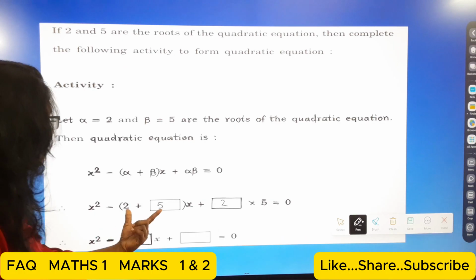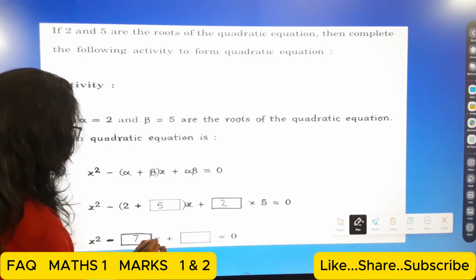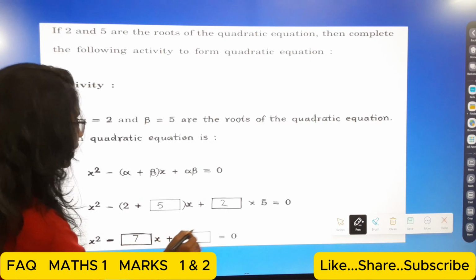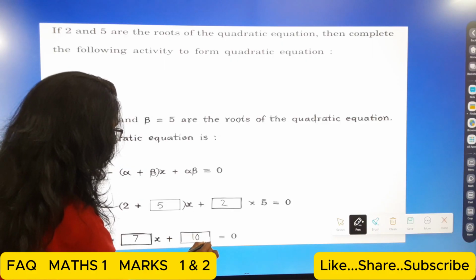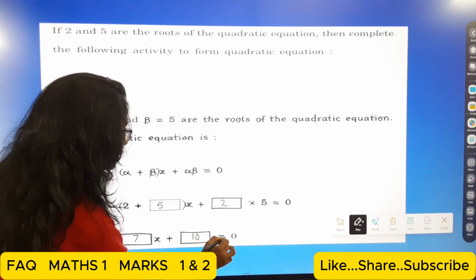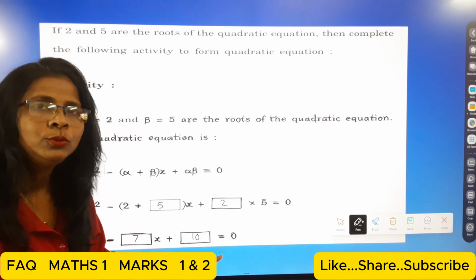The addition of 2 plus 5 is 7, so 7x plus 2 multiply 5, that means 10. So here, students, the quadratic equation is x square minus 7x plus 10 is equal to 0.